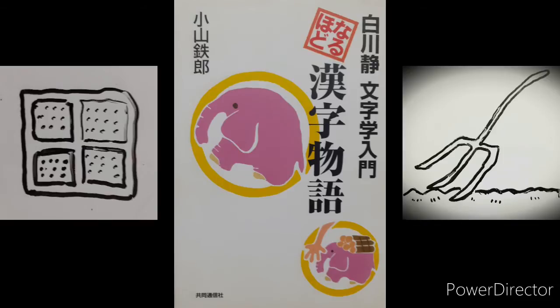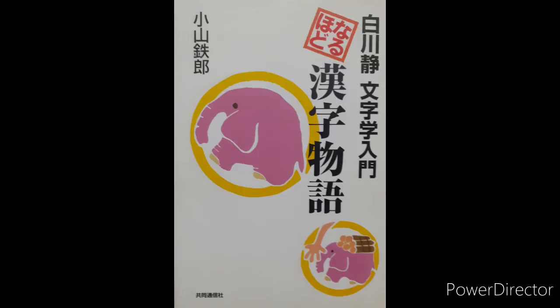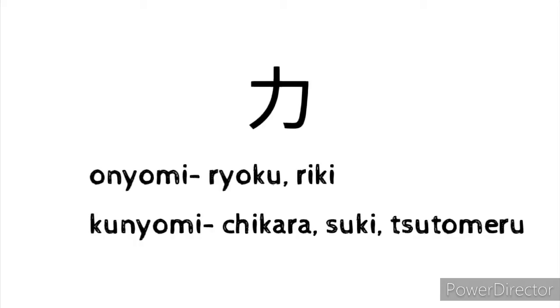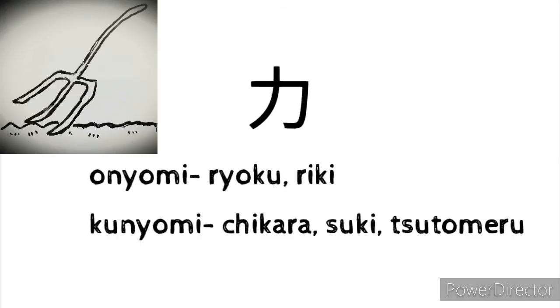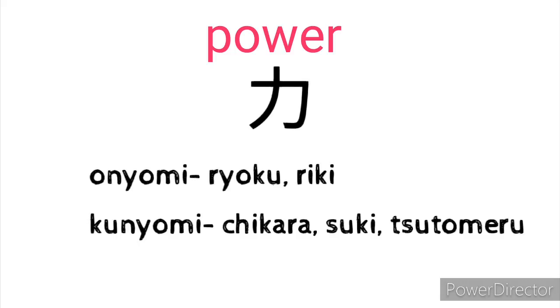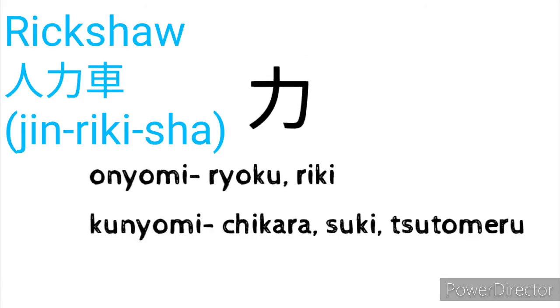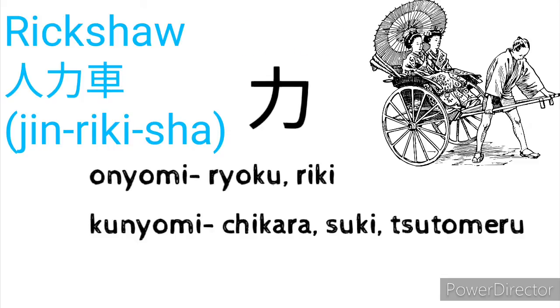The first kanji of today's video is, see the ancient character here. This is like a spade, a farming tool generally used to cultivate the land as shown in the picture. To cultivate the land, power is required. So from this kanji character originated signifying power. The English word rickshaw originated from the Japanese word jinriksha, which means a human powered driven carriage or vehicle.